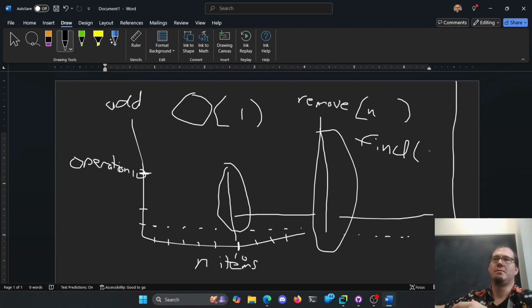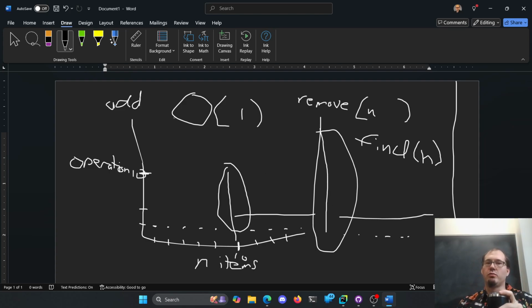So, again, it's fancy hand-waving math. It's like n minus k, where k is the index of the thing you're finding. But on average, it could be at the beginning, the middle, or the end. On average, it's probably in the middle. So half of n, and we just throw away the constant. So it's still n. Finding is still linear, right? The more n I have, the longer it's going to take me to find something. I think that makes sense, right? We have to look at all your items and find it.